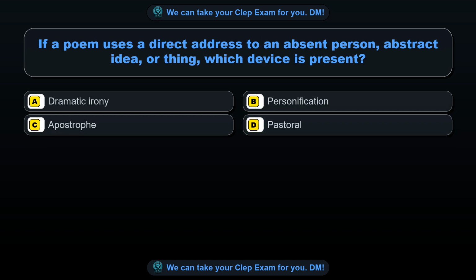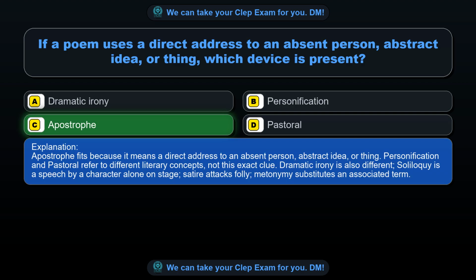Question 11. If a poem uses a direct address to an absent person, abstract idea, or thing, which device is present? Option A, dramatic irony. Option B, personification. Option C, apostrophe. Option D, pastoral. The correct answer is option C, apostrophe.